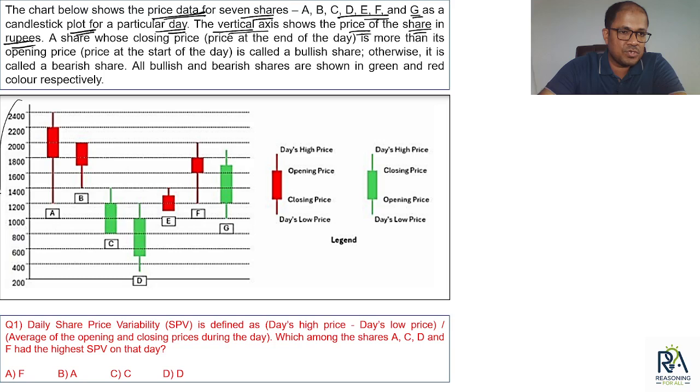The vertical axis shows the price of the share in rupees. Vertical axis means what? This is the vertical axis over here, right? So ये आपका vertical axis है. So the vertical axis shows the values, and there the price, and the price is in rupees.